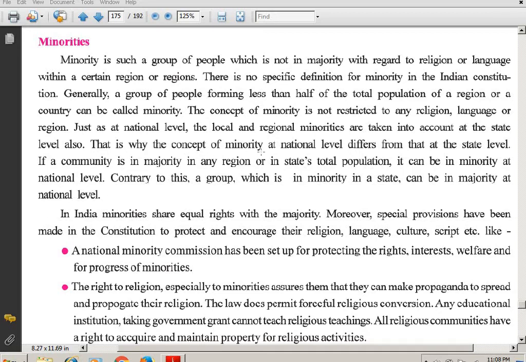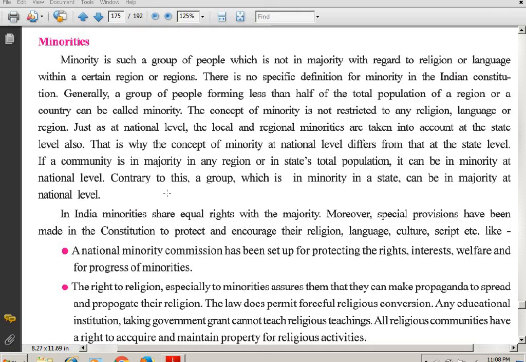That is why the concept of minority at the national level differs from that of the state level, which I already explained to students. If a community is in a minority in any region or in a state's total population, it can be in majority at the national level.